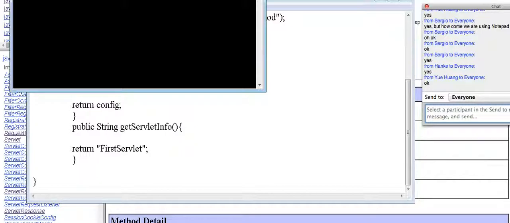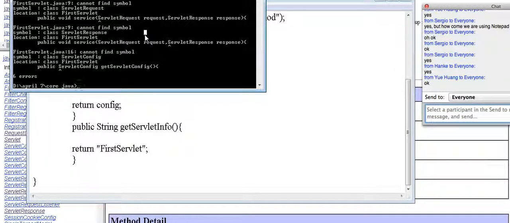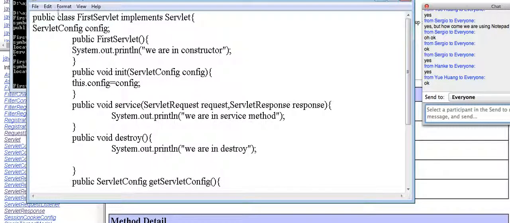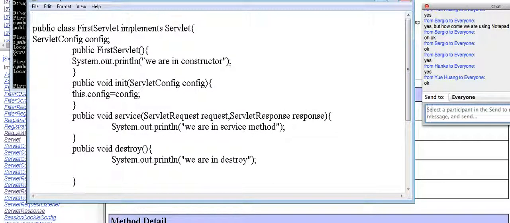Let's select the batch. Go to Java. Now javac FirstServlet.java. It throws an exception saying, see here, how many errors it throws: cannot find symbol. That's nothing but we have to import the package: import javax.servlet.*.